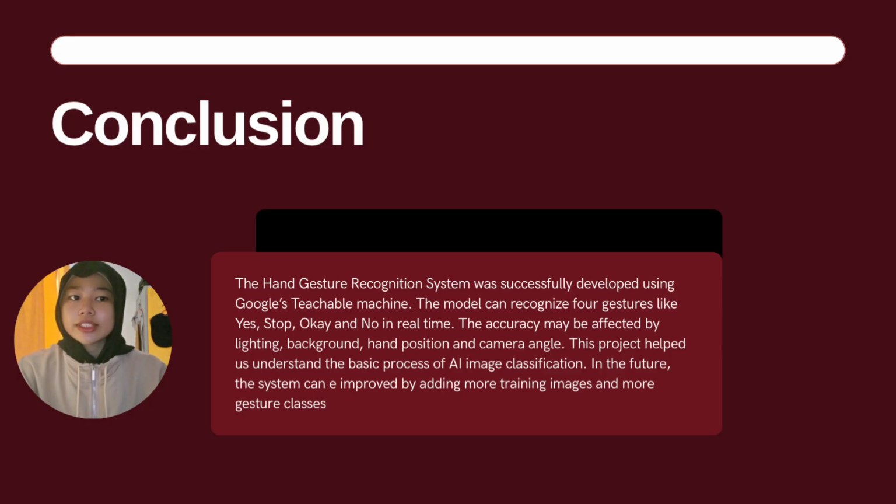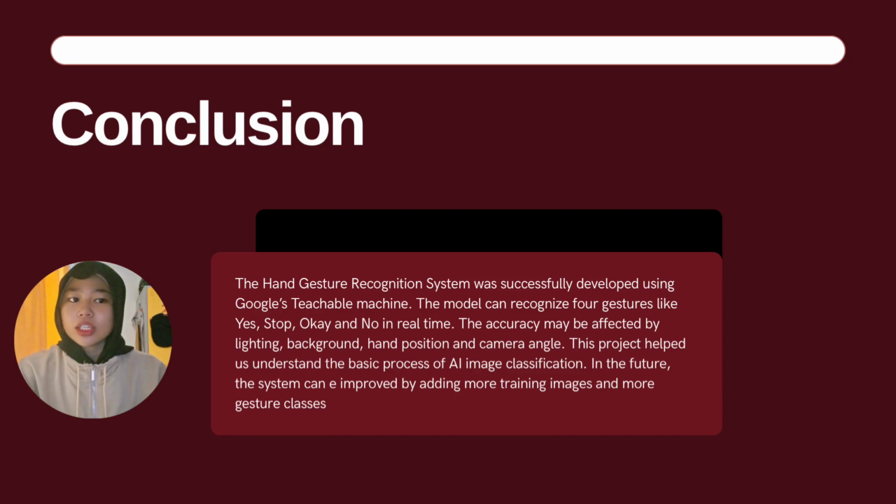In conclusion, our hand gesture recognition system was successfully developed using Google Teachable Machine. The system is able to recognize four hand gestures, which are yes, stop, okay, and no in real time. However, during testing, we found that the accuracy is affected by several factors such as lighting, background, hand position, and camera angle. This means that the model performs better when the tester shows gestures in conditions that are similar to the training data.